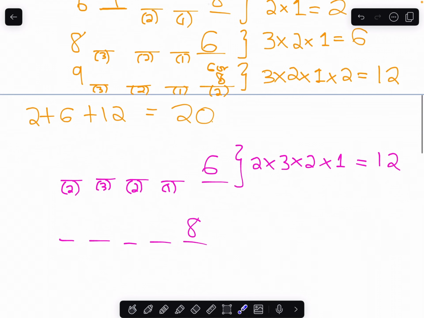Okay, and then the case where the number ends with an 8. I'm just going to write these numbers out again here for ease of access. If the number ends with an 8 and we need it to be greater than 65,000, again it can't start with 1 or 3.